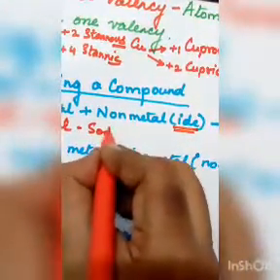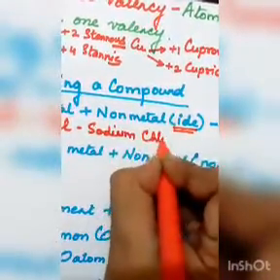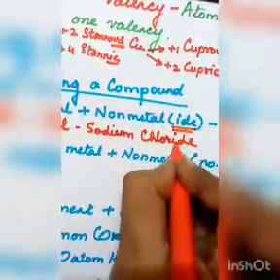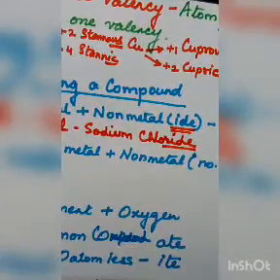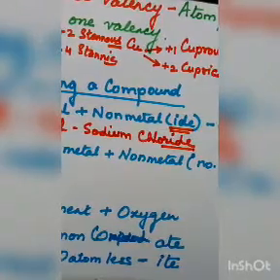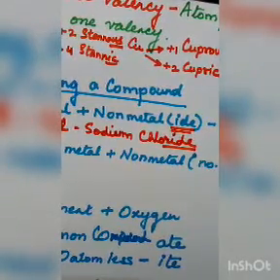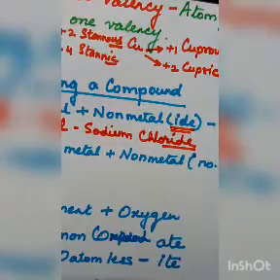So it will be sodium chloride. The metal name will be written in full, and the non-metal will be written with the suffix -ide. Similarly, if we are writing any other metal name, like copper oxide, it can be cuprous oxide or cupric oxide. If it is Cu2O, it will be cuprous oxide, and if it is CuO, it will be cupric oxide.